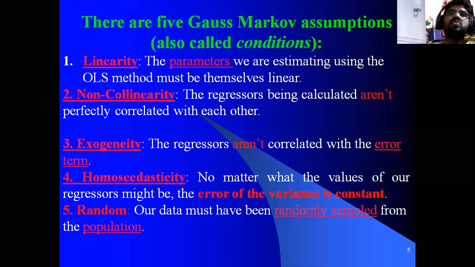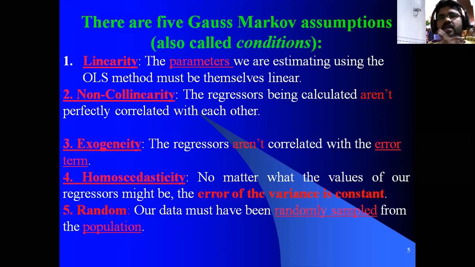That is called exogeneity. Sometimes there will be endogeneity. What is endogeneity? Sometimes the error term is also correlated with the dependent variable. When there is a relationship between the dependent variable and the error term, it is called endogeneity. So when following the Gauss-Markov theorem, the independent variables should not correlate with the error term. That is one assumption.